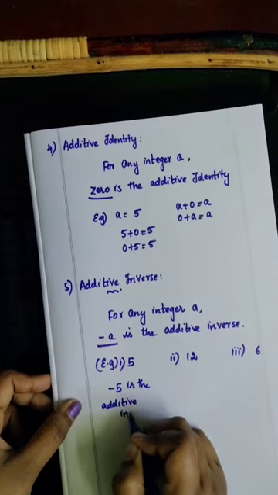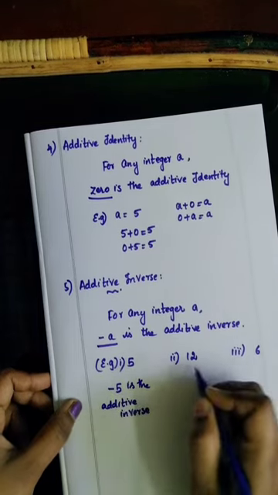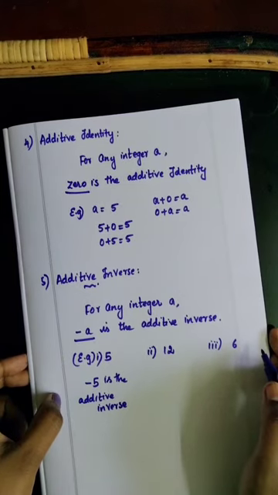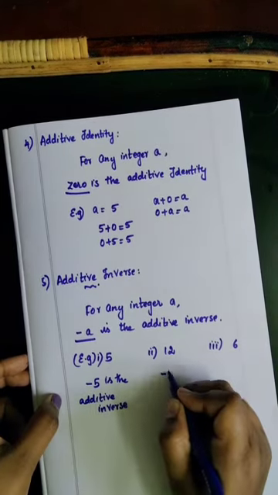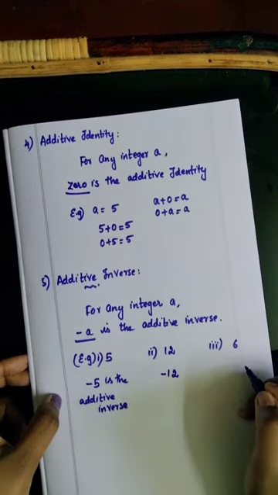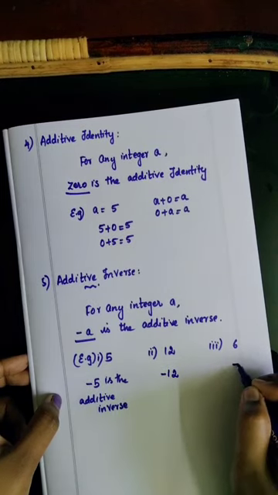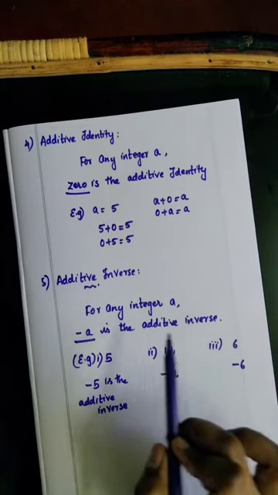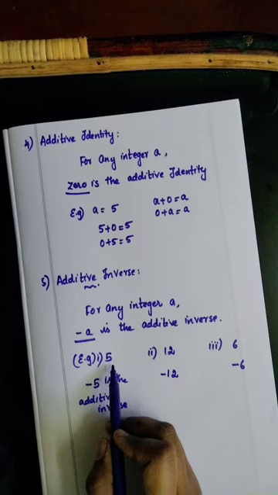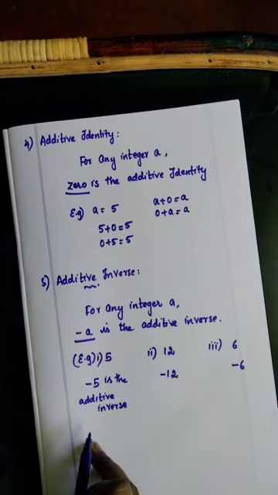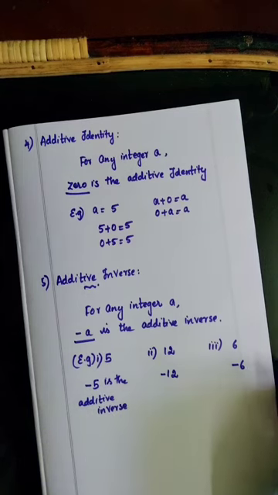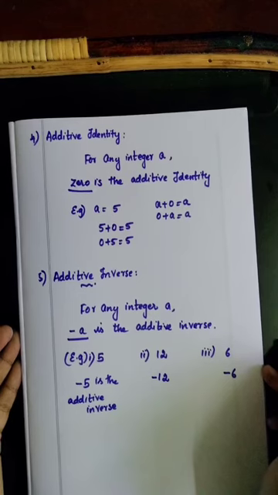Understand? Here the next example is 12. What is the additive inverse for 12? The additive inverse for 12 is minus 12. Next one, 6. What is the additive inverse for 6? Minus 6. This is a property: for any integer A, minus A is the additive inverse. For 5, minus 5 is the additive inverse. For 12, minus 12. For 6, minus 6. Understand?